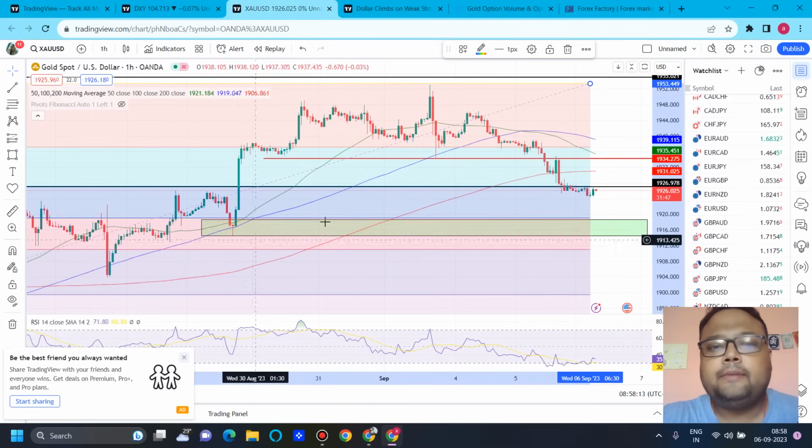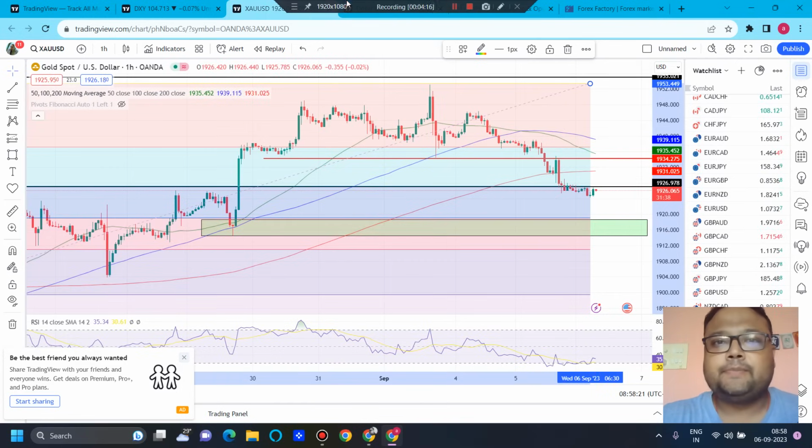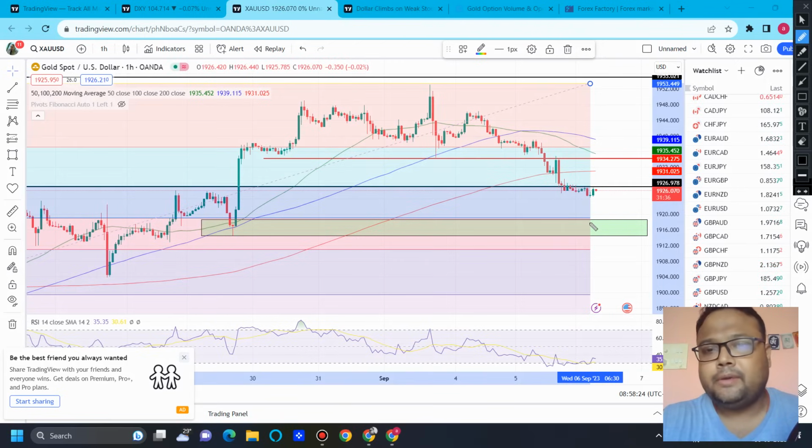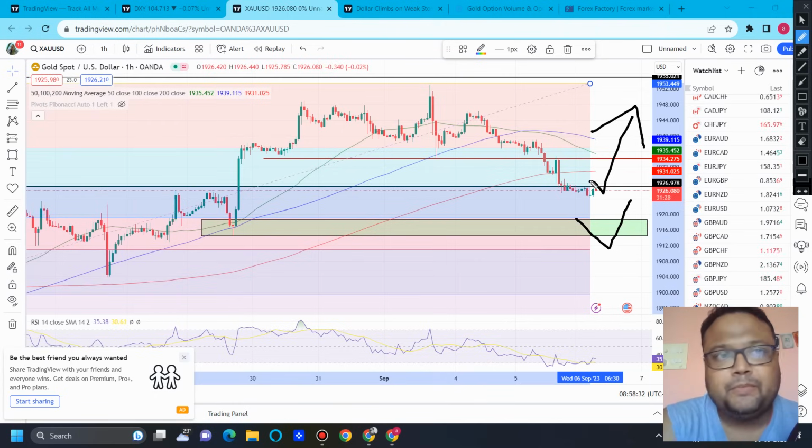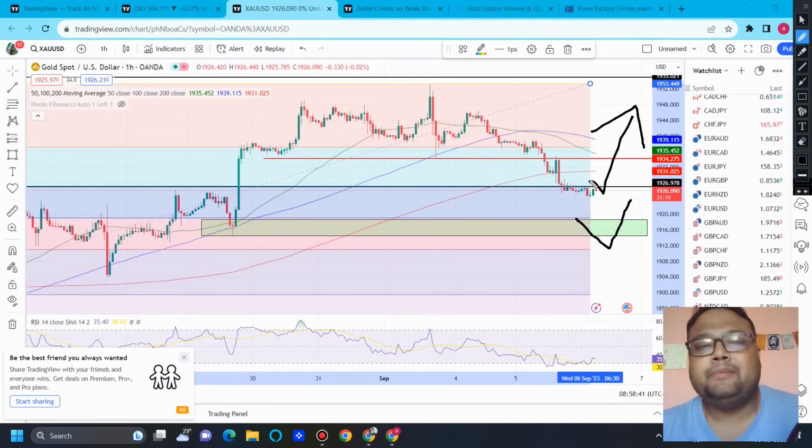So if we combine both things, from 1919 to 1915 we have a good buy zone. We can expect at least a bounce from here, if not a complete trend reversal. At least we can expect a bounce around the 1916 level. If it bounces, we can go for a buy. Do not look for confirmation on the 4 hour time frame. Try to have a confirmation on the 15 minute time frame of the chart.